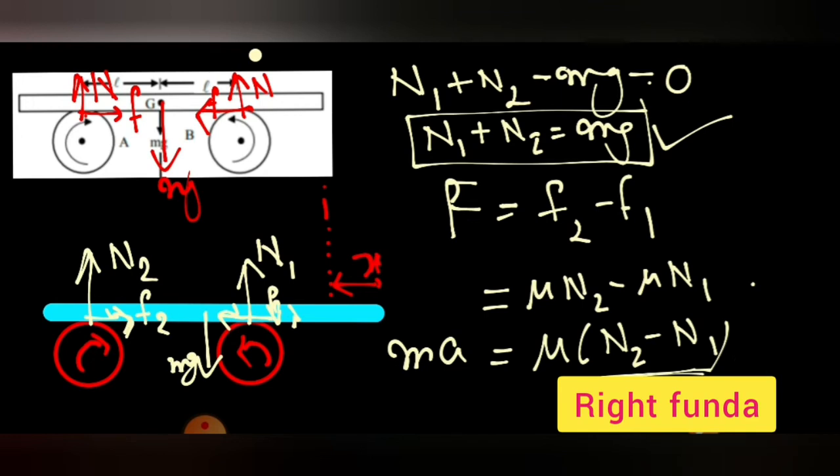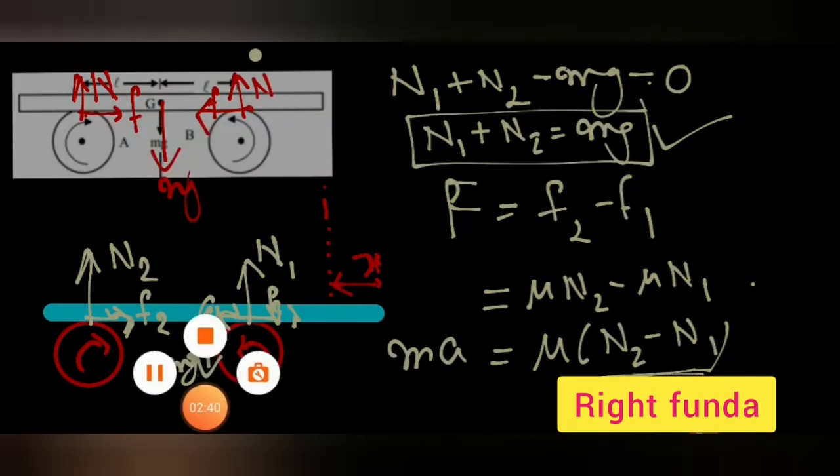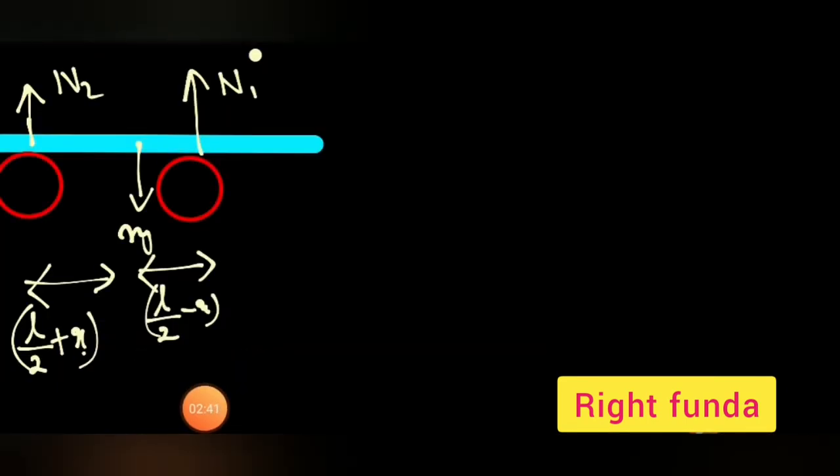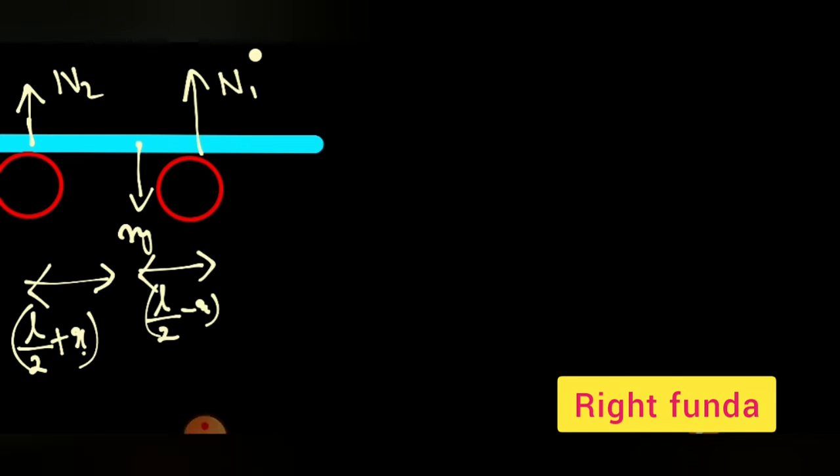Rotational equilibrium, not rotating. So net torque also should be equal to 0. So if you take the torque about the center of mass, what equation can we write? Let's see. This N1, N2 is acting. If you take the torque about the mg, the net torque has to be equal to 0.